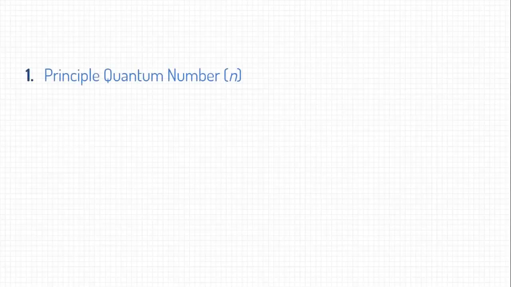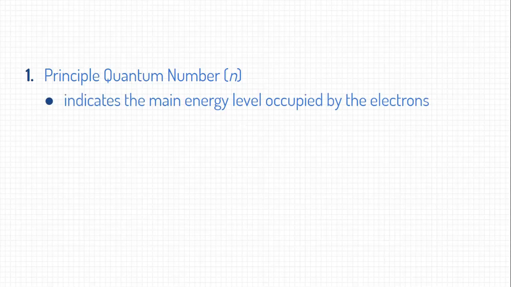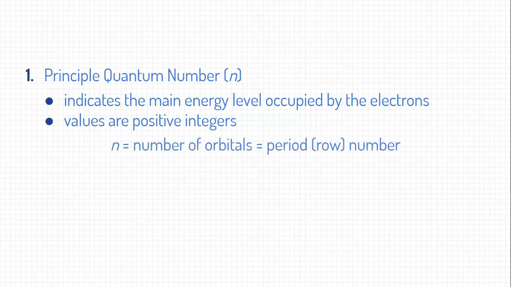So the first quantum number is called the principal quantum number, and that is labeled as an italicized n. Now, the principal quantum number indicates the main energy level occupied by the electrons, and the values for this quantum number are positive integers. You're never going to have any negative ones, they are always going to be positive. So what I mean by energy level is that the principal quantum number equals the number of orbitals, which we know to get the number of orbitals is the period or row number.